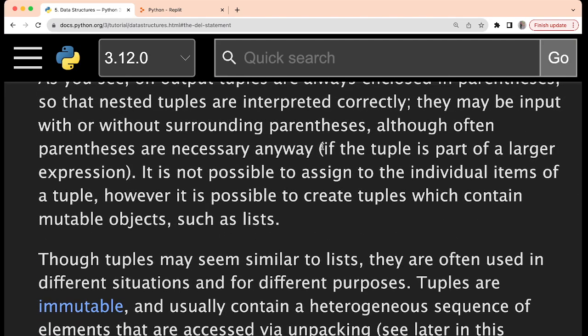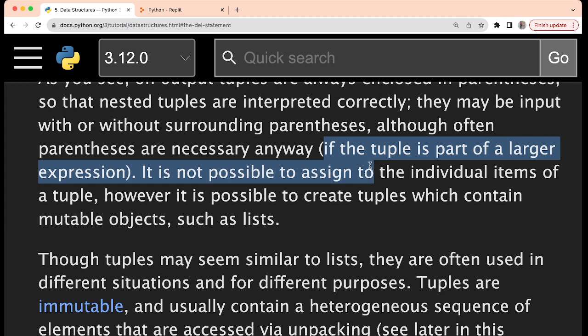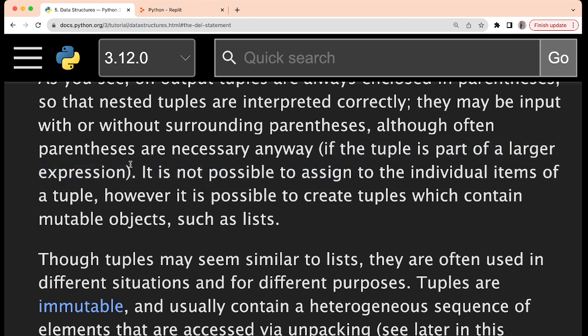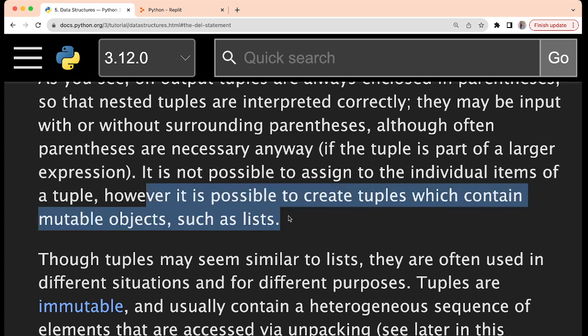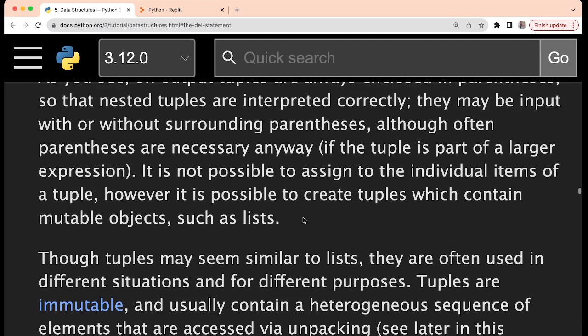In what kind of situation? If the tuple is part of a larger expression, then definitely we have to use parentheses. Now it is not possible to assign to the individual items of a tuple, which I was trying to explain till now. It is not possible to assign or change the individual items, or you can say the elements, of the tuple. However, it is possible to create tuples which contain mutable objects such as a list. This example we have already seen, right?